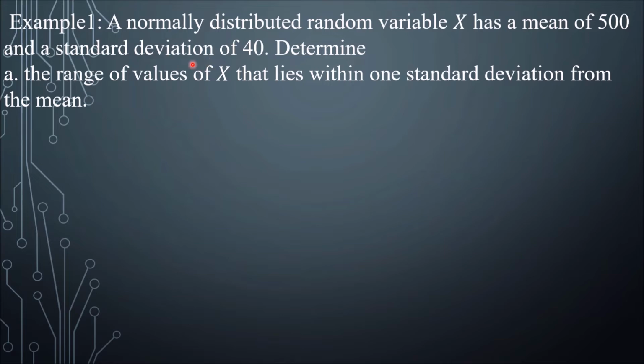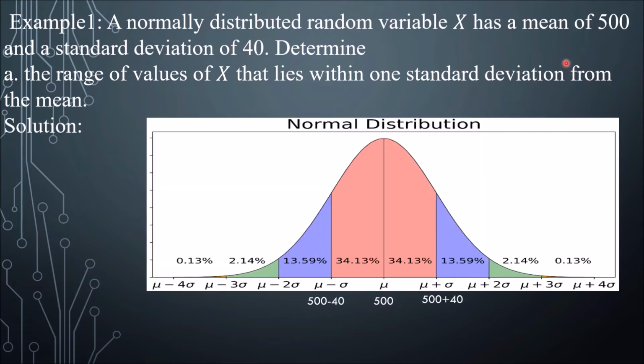Let's have this one. A normally distributed random variable x has a mean of 500 and a standard deviation of 40. Determine the range of values of x that lies within 1 standard deviation from the mean. Okay, so let's plot this mean 500 in the middle, and then standard deviation of 40, and then we have 1 standard deviation from the mean. So that's 500 plus 1 times 40, and then 500 minus 1 times 40. So the whole thing is 1 standard deviation from the mean.